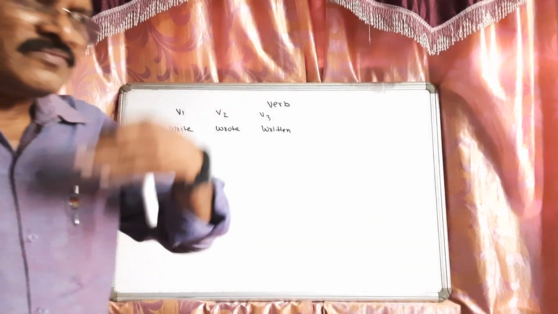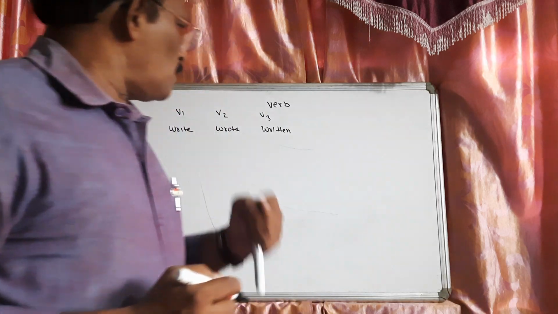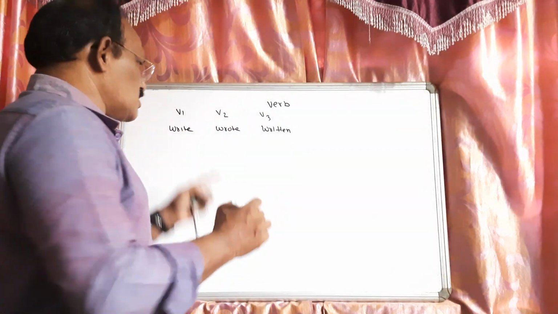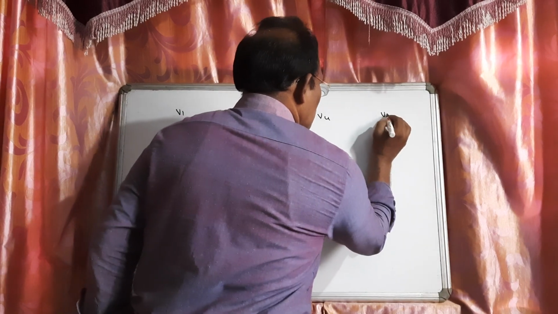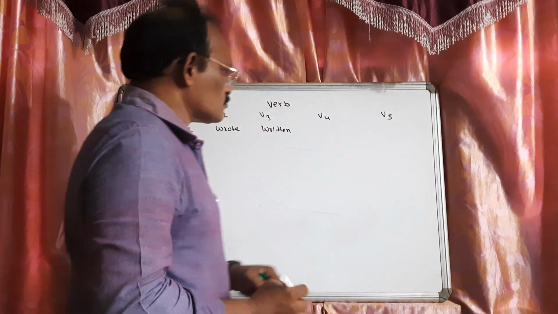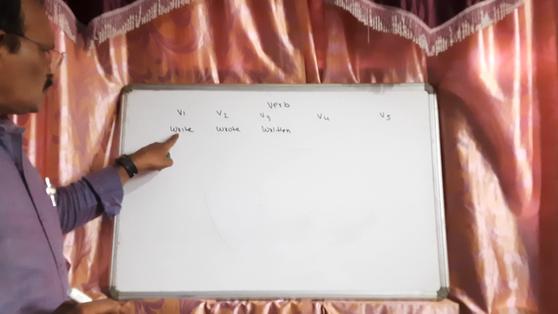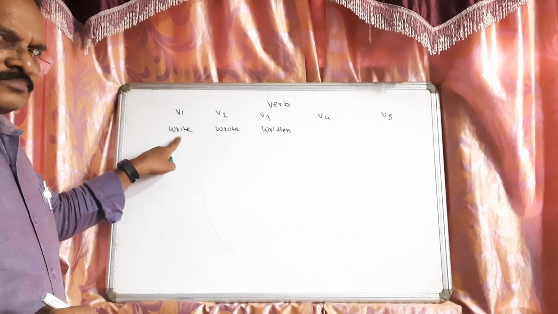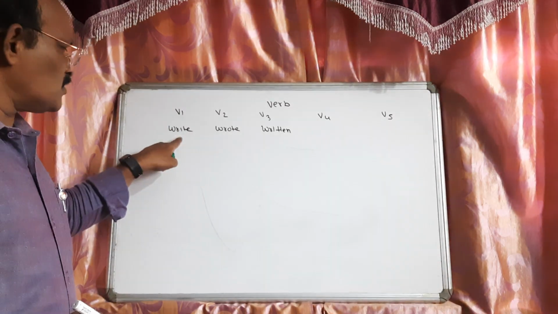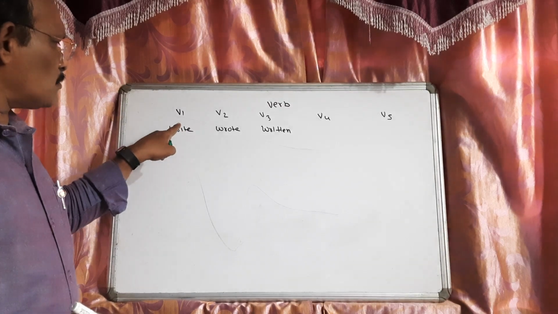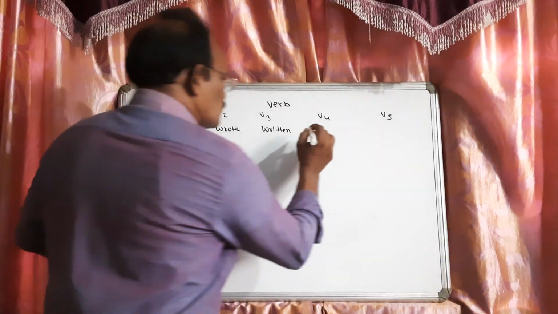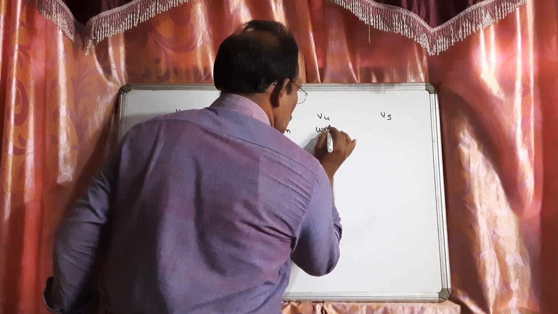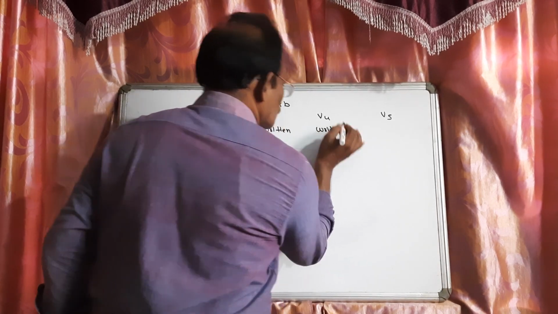But while we talk, what happens? There are 5 types of verbs: V1, V2, V3, V4 and V5. What is V4? Whatever the word V1, simply add ing. If it is write, V4 will be writing.